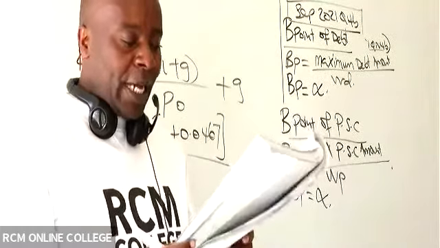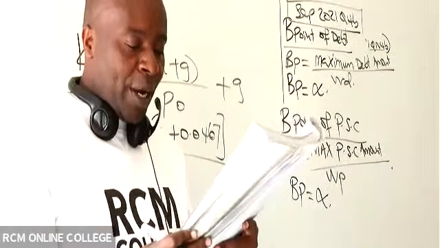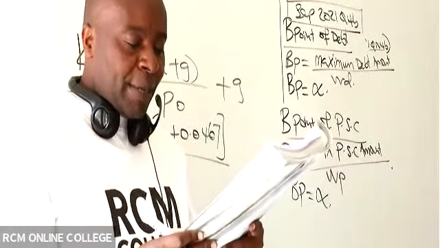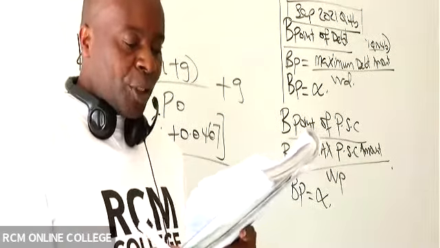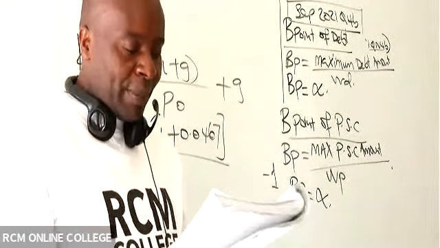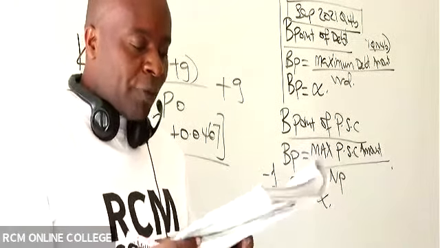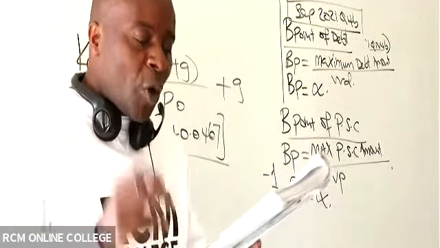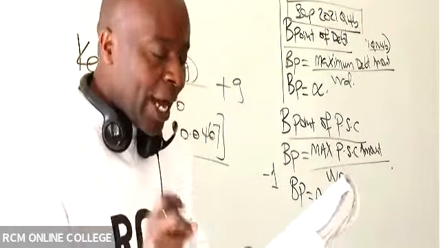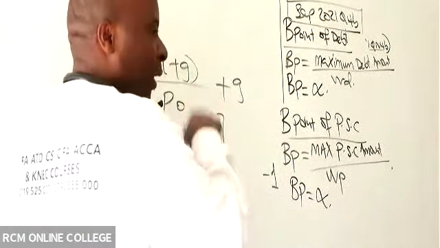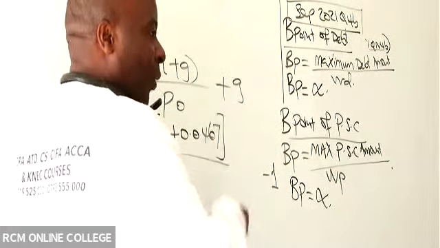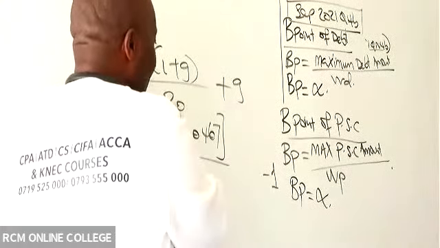Have they given me that information anywhere? Is there a place where they have given me the current market price per share? Which note is that? Note number 2. They have told me the company's ordinary shares are currently selling at 50. Remember, 0 means today. Today is current. So the current price of a share is 50.